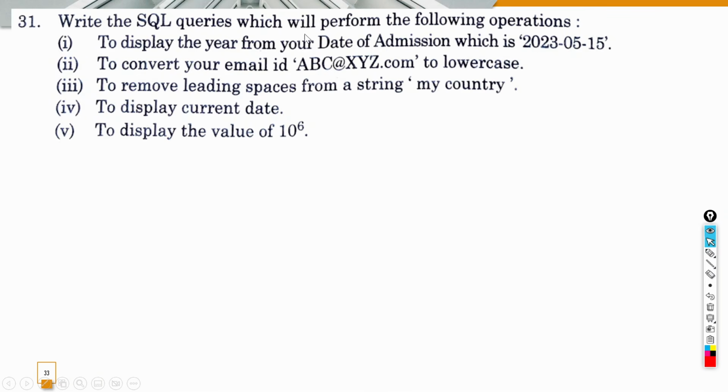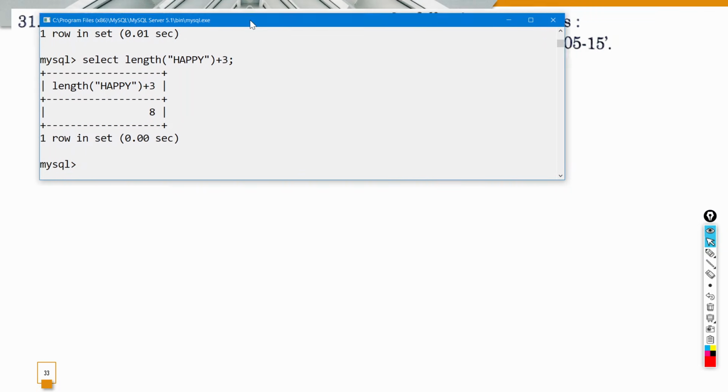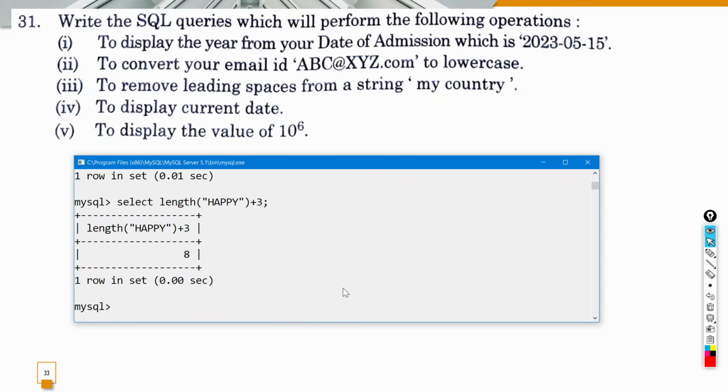Now write SQL queries which will perform the following operations. So I'll again open MySQL because this is based on MySQL only. First question says to display the year from your date of admission which is 20230515. तो हमें सिर्फ year fetch करना है. So year fetch करने के लिए you use select then year और bracket में आप date mention कर देते हो जो उन्होंने दी हुई है.